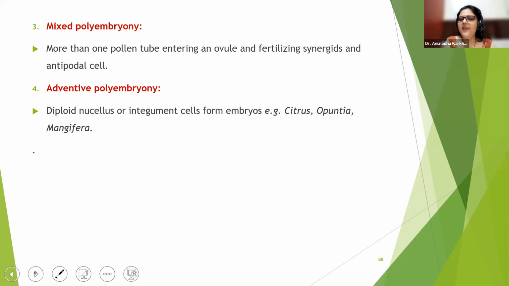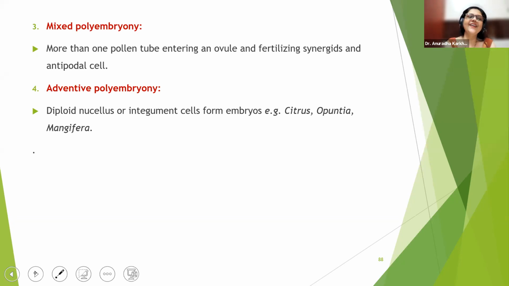Okay. Won't the synergid stop the other pollen? Yeah, in the normal case it should, but sometimes they do misbehave due to hormonal imbalances. Even the synergids would misbehave. So in case of this misbehavior, these odd things do happen.